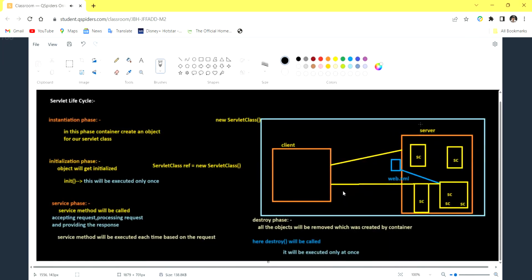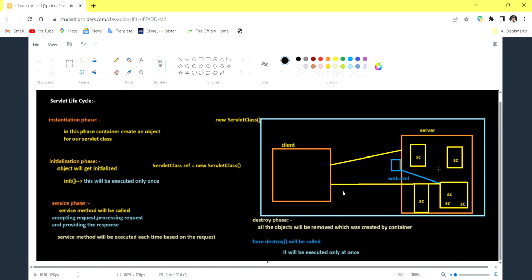Okay, so this server is there, right? Inside this server our container will be there. So that we can't show. Like in Java also, JVM is there, we are telling. Are we showing the JVM and all? No. The container is also the same like that only. Inside the server, container software is present. Web.xml is just a configuration file.